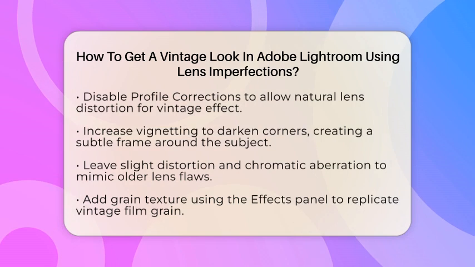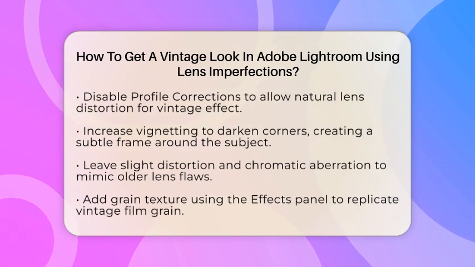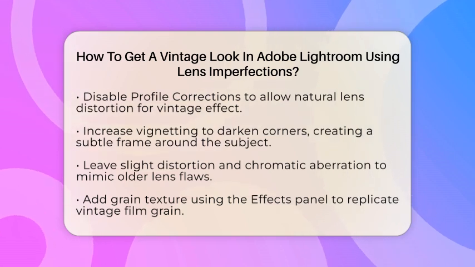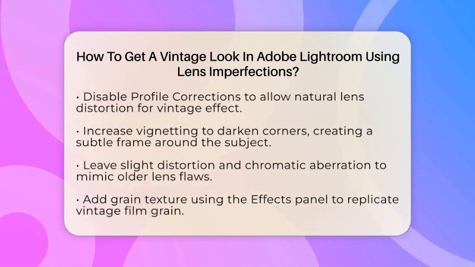You can also play with distortion and chromatic aberration. Instead of fully correcting these, leave a bit of color fringing or add slight distortion. This mimics the flaws found in older lenses, giving your photo an authentic vintage touch.